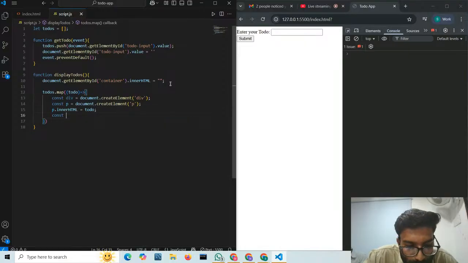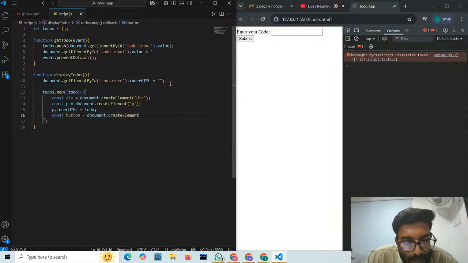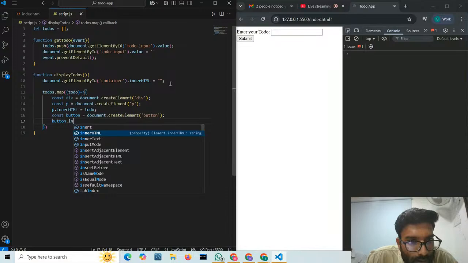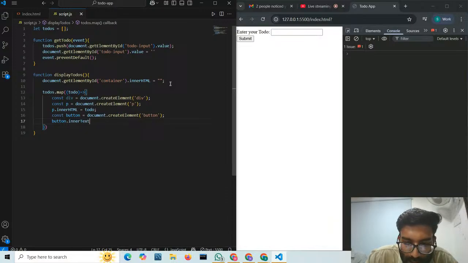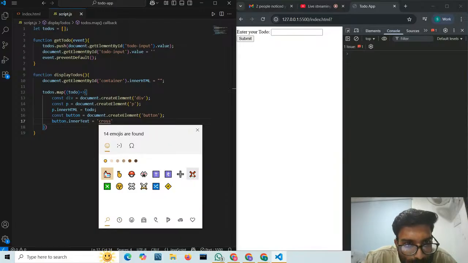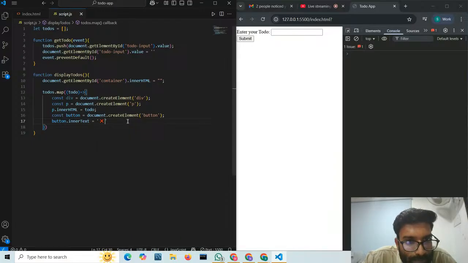We will also make one button to delete the todo. So const button equals document dot create element, and here I can write button. Now I can give button dot inner text or inner HTML. Inside the button, what do we have to show? One delete sign. I can give the delete sign by putting some emoji. I need the cross emoji. Okay, this is the perfect emoji.